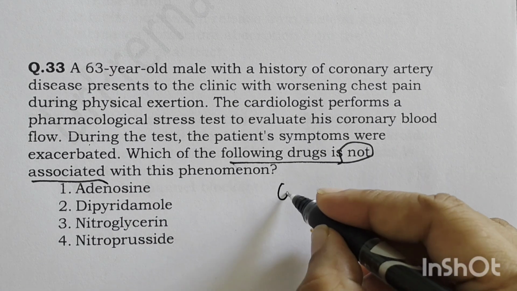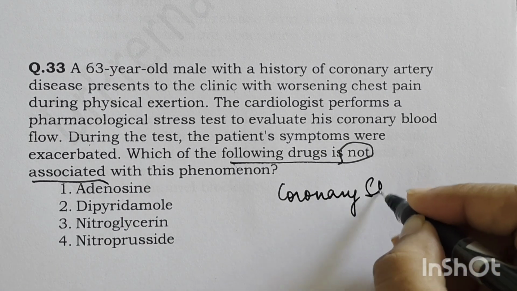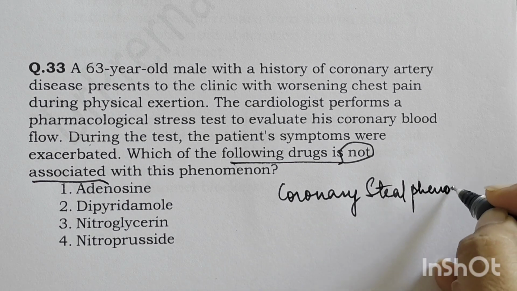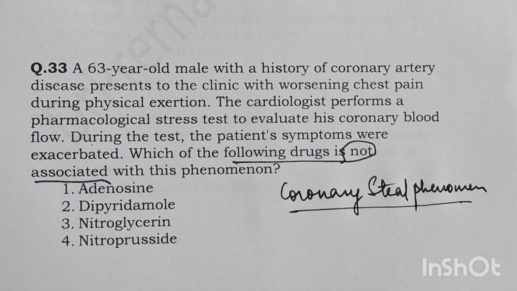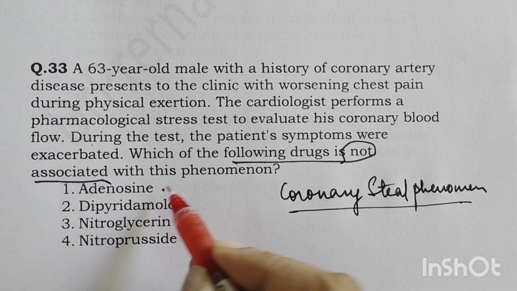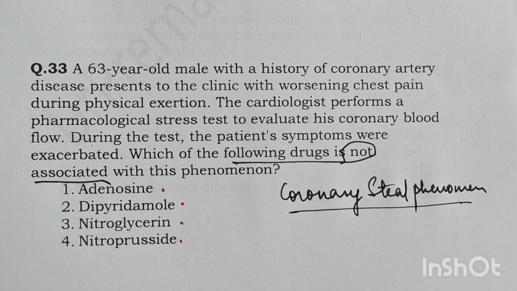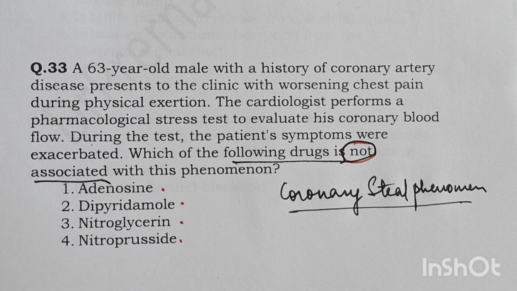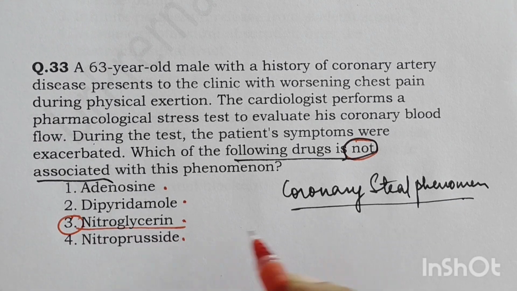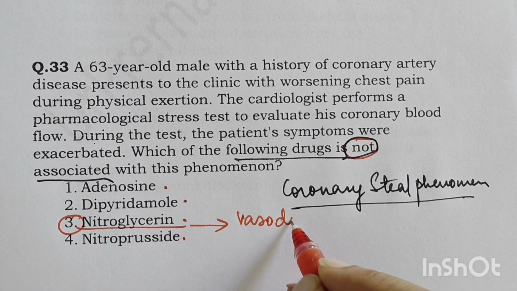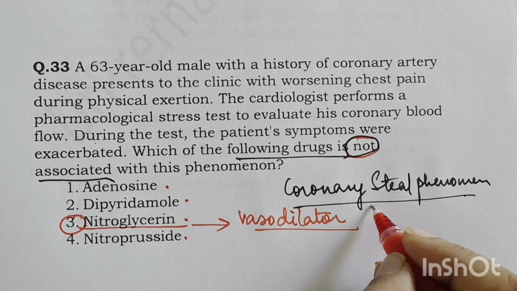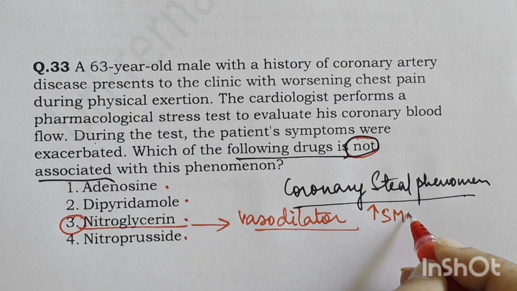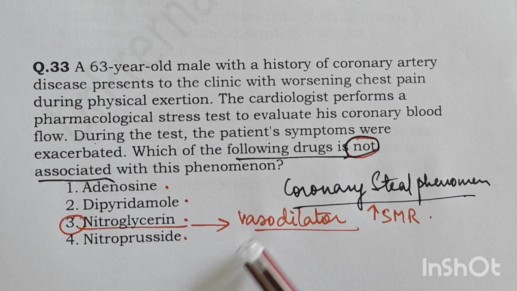Now, this is a coronary steal phenomenon, right? When a drug is given and it exacerbates the ischemic symptoms. Among adenosine, dipyridamole, nitroglycerin, and nitroprusside, which drug will not cause it? Because we have been asked which drug is not associated. So nitroglycerin is the drug which will never cause a coronary steal phenomenon, because it is primarily a vasodilator and it acts on the coronary arteries, causes smooth muscle relaxation and increases the diameter. So nitroglycerin does not cause coronary steal phenomenon, and that is the right answer.